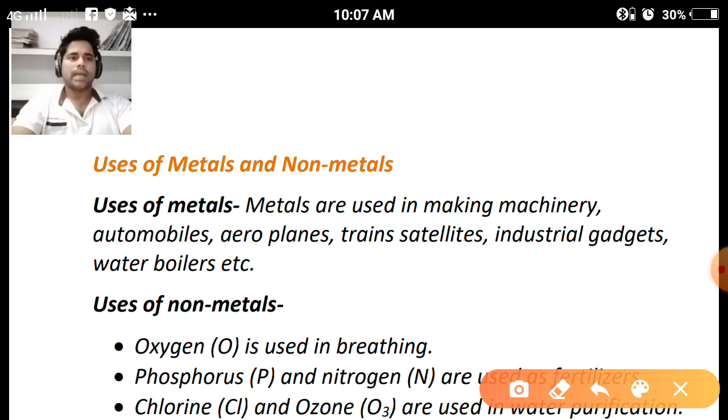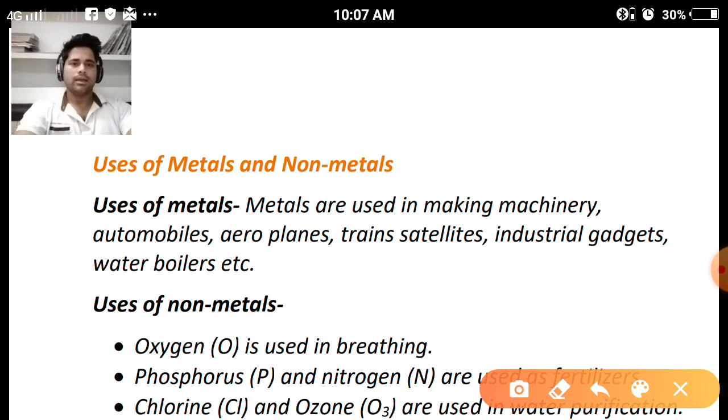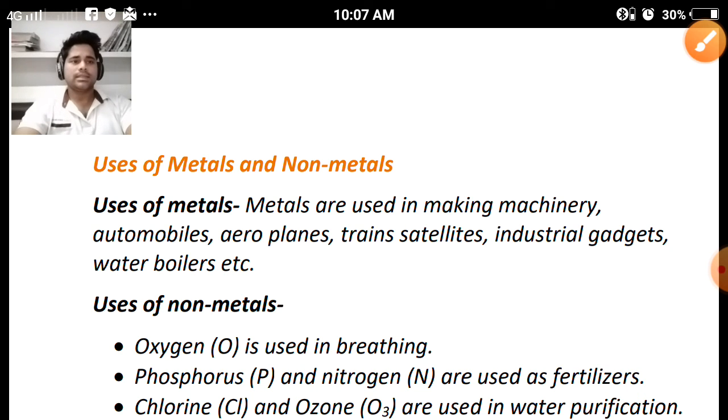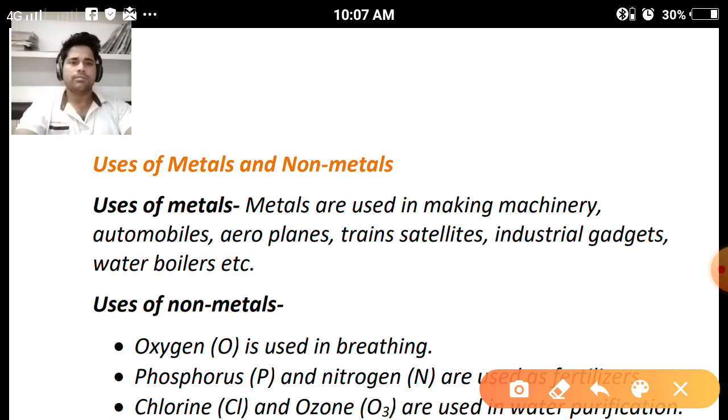So this was about the chemical properties of metals and non-metals. We have discussed it very well. If you are facing any problem regarding any chemical equation, you can put your queries on my personal WhatsApp. Clear? After this, we are going to focus on the uses of metals and non-metals.